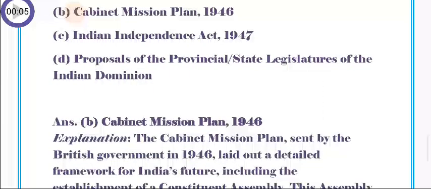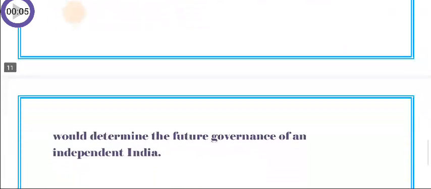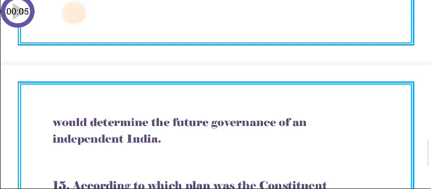So the answer is Cabinet Mission Plan 1946, B. The Cabinet Mission Plan sent by the British government in 1946 laid out a detailed framework for India's future, including the establishment of a constituent assembly. This assembly was tasked with drafting the Constitution of India, which would determine the future governance of an independent India.